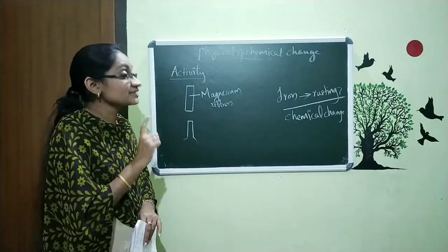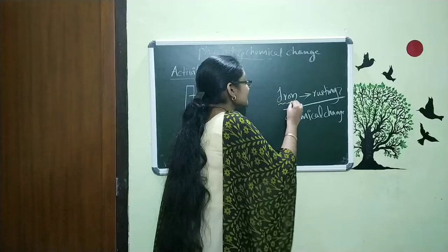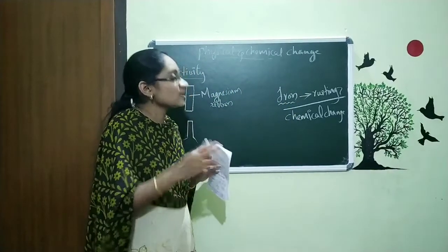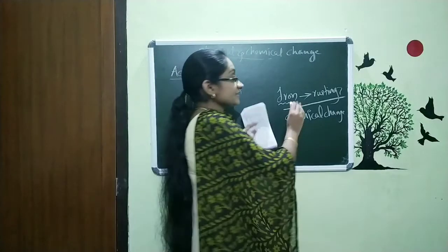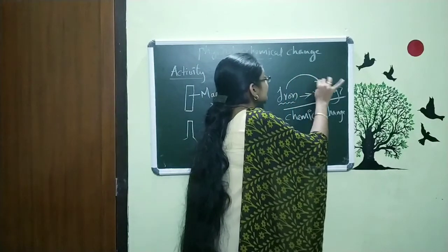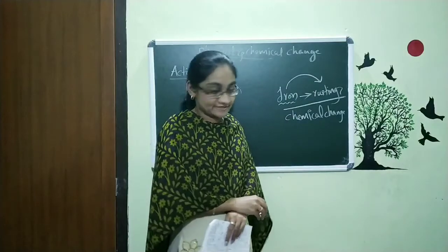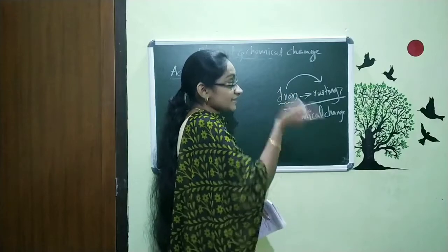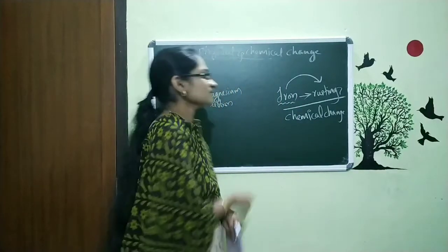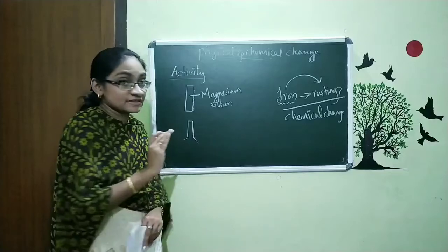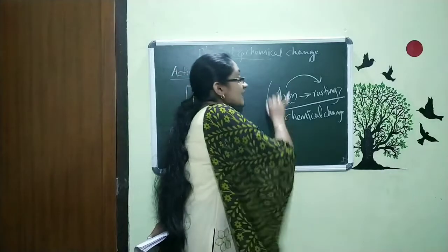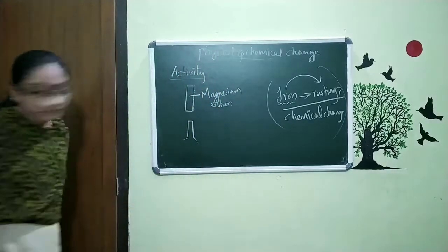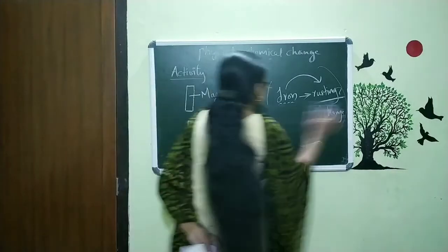The reason is this: when iron interacts with atmospheric moisture and oxygen, what happens? The iron is converted to another material, and that is called rust. So that was the last question I asked in our previous class. In this chapter we will study iron and rusting in detail. Now we are back to the experiment.